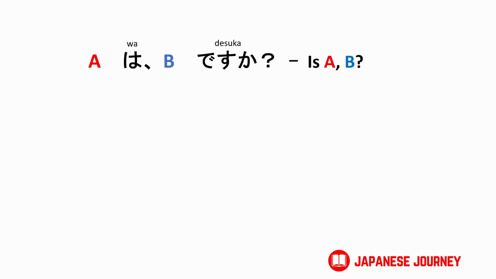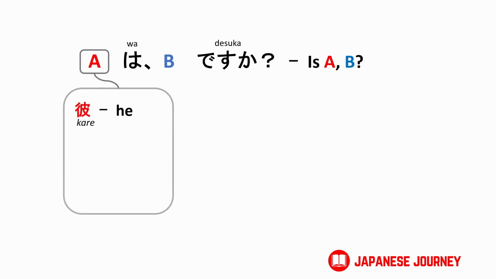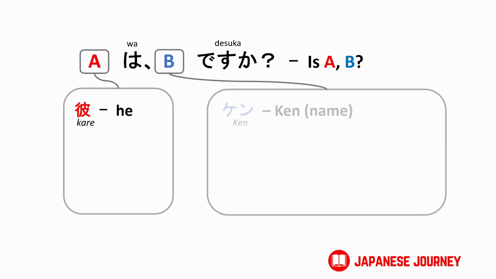The easiest way to make a question sentence is using the sentence structure A は B ですか? A は B ですか means Is A equal to B? A is used to refer to the subject. For instance, 彼 means he. And if you want to ask, is he Ken? You can say, 彼は Ken ですか?